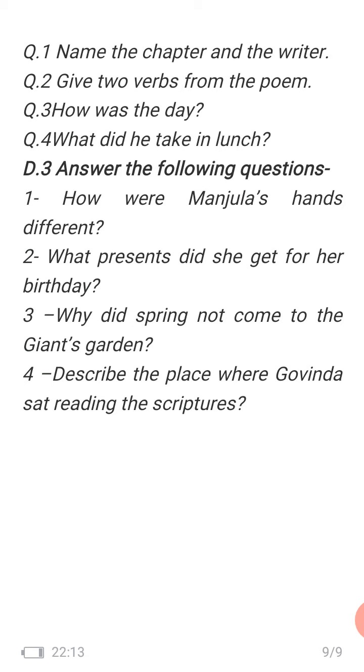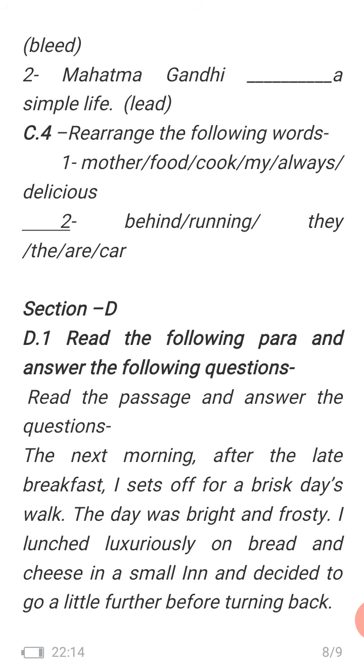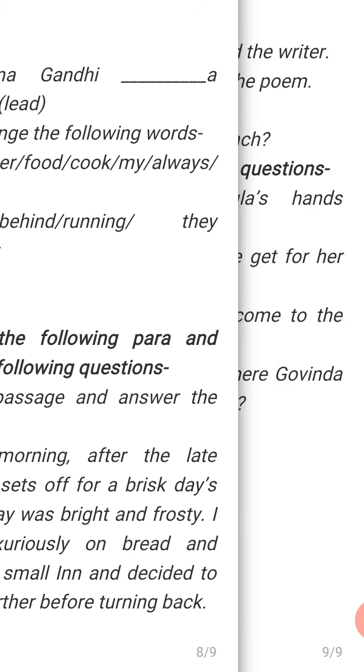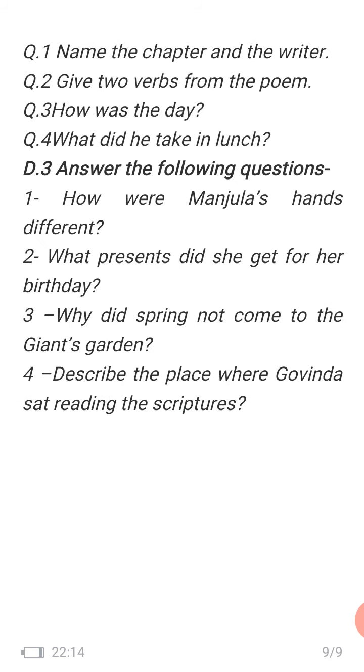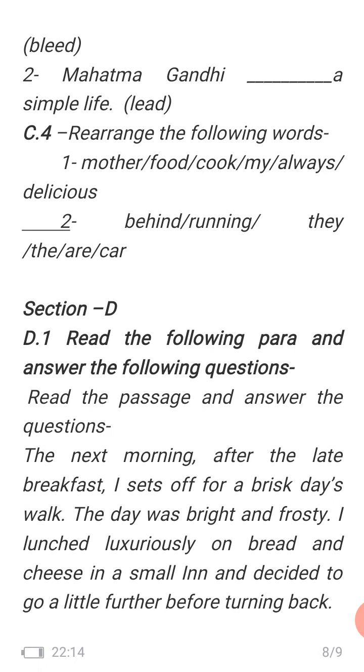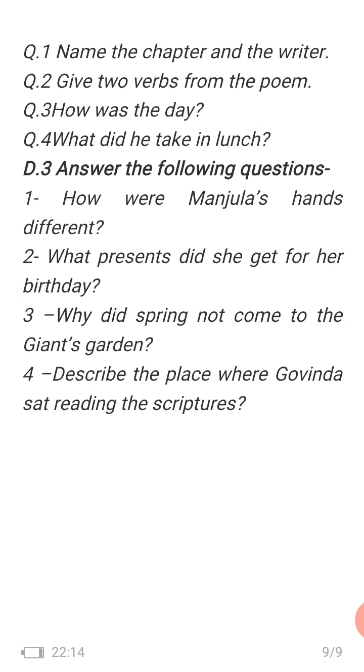Here are the questions. Name the chapter and the writer. Give two verbs from the passage. Verbs, I have already described. The chapter begins with T. How was the day? The answer is here. What did he take in lunch? Here also. And then four questions are there. You have to find out the answers for the questions. Actually the questions are six, not four, because name the chapter and the writer are two, and give two verbs.